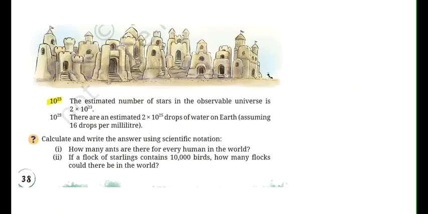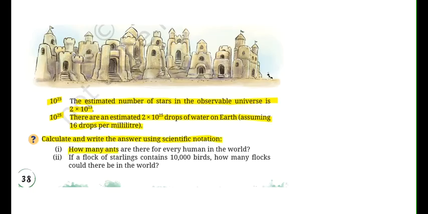10 to the power of 23. The estimated number of the stars in the observable universe is 2 into 10 to the power of 23. 10 to the power of 25. There are estimated 2 into 10 to the power of 25 drops of water on Earth, assuming that 16 drops are present per milliliter. Now here they are asking you a few questions. Calculate and write the answers using the scientific notation.